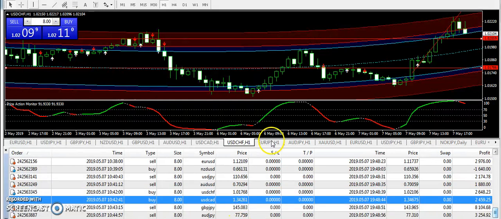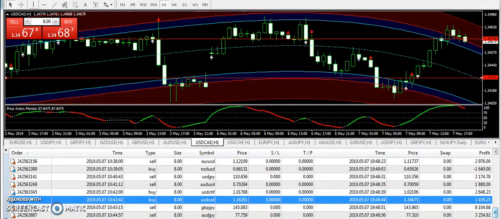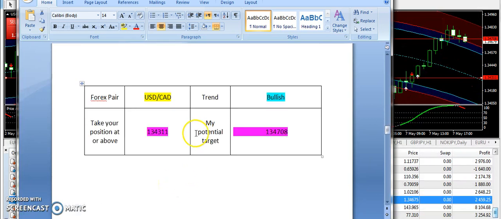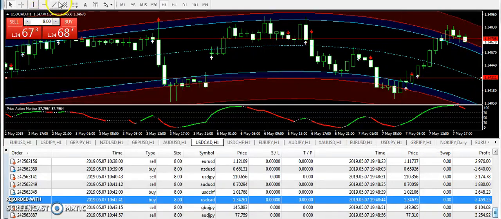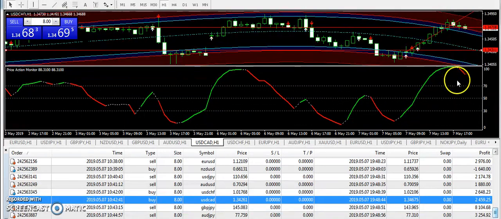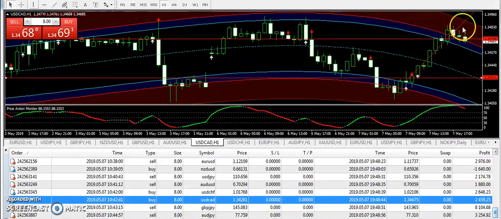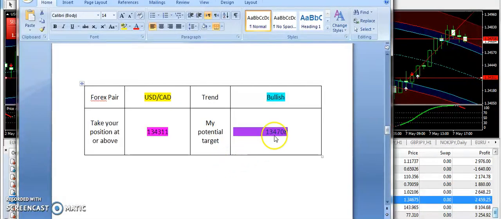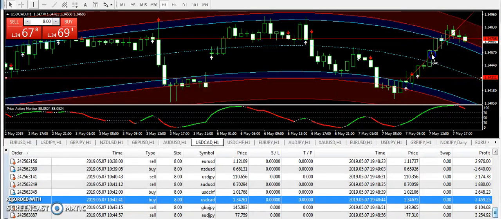Let's come back to the signals again, and now let's talk about USD Canadian dollar. Similarly, the same situation with USD Canadian dollar. If you look at my signal, I have supplied the bullish trend from 1.34311 and 1.34708 is the target price. And guys, you can see a strong and very sweet bullish trend on USD Canadian dollar. And when it entered into the top red boundary, now you can see clear rejections. Even the price monitor is changing its color into red. So overall bearish signs are coming on USD Canadian dollar. But overall we are done with our signal because I have supplied the bullish signal, and my traders must have caught this bullish move on this pair.